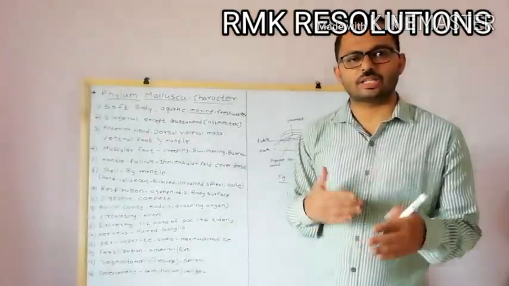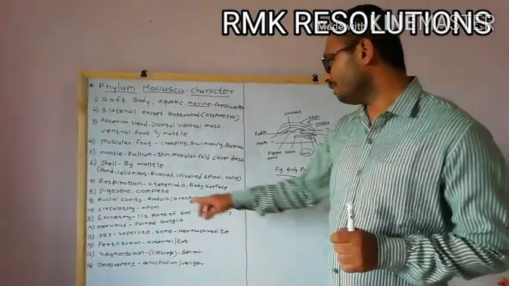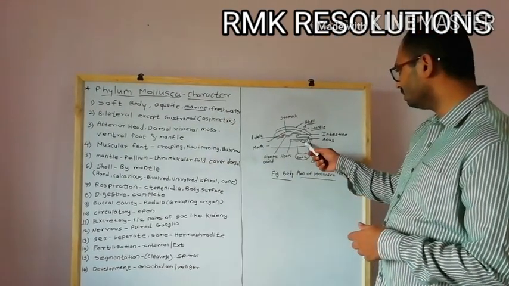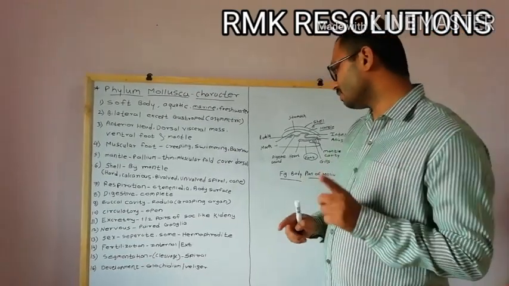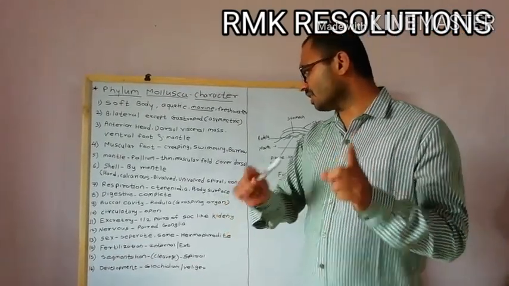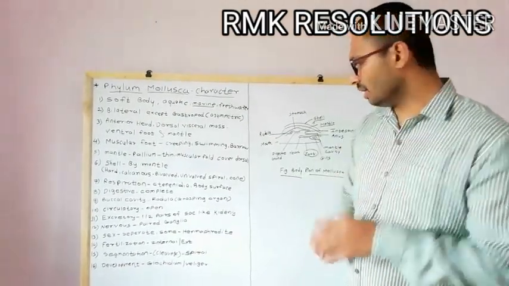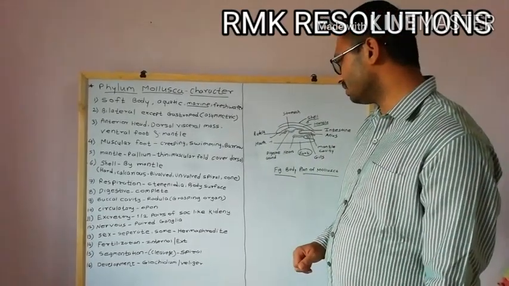Now let's see the respiratory system, how mollusca respire, how they take the oxygen. So respiration is by means of the ctenidia. You can see we have already seen here, these are the gills or ctenidia. Through this respiration takes place, and the body surface also plays a minor role in respiration. So the body surface is also important for the respiratory system.